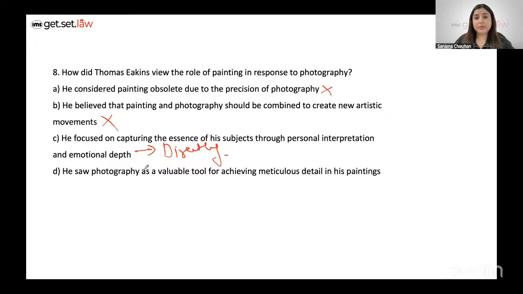According to him, his example is given in the paragraph. It says, according to a couple of artists, photography might make painting obsolete, right? So it cannot be D. The perfect option choice here becomes option C.